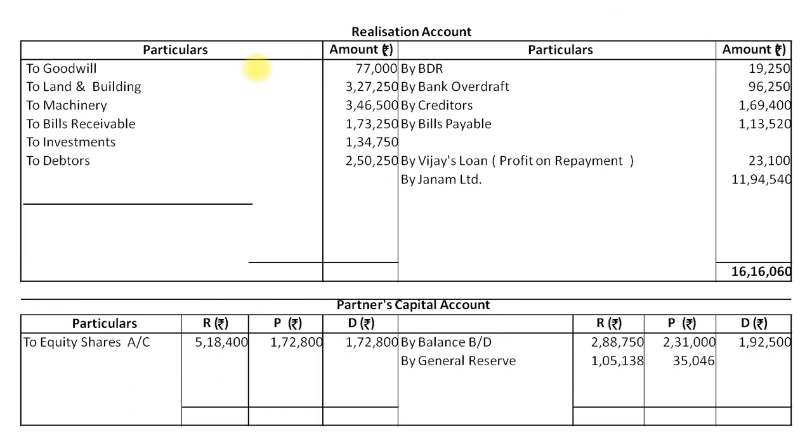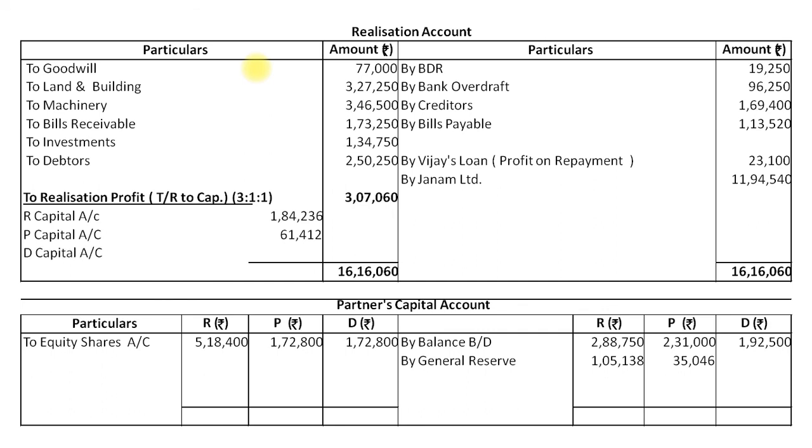So our credit side total amounts to 16,16,060 and the balancing figure 3,07,060 is nothing but our realization profit transferred to capital account in the ratio 3:1:1. So R capital account 1,84,236, P capital account rupees 61,412 and D capital account 61,412.